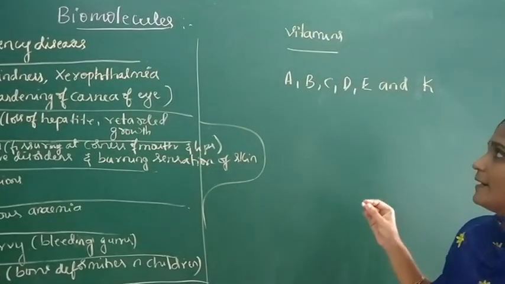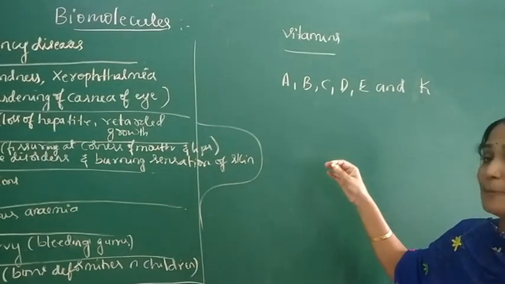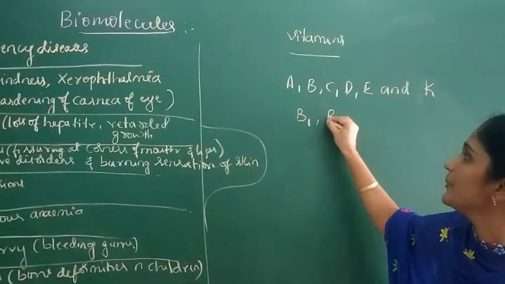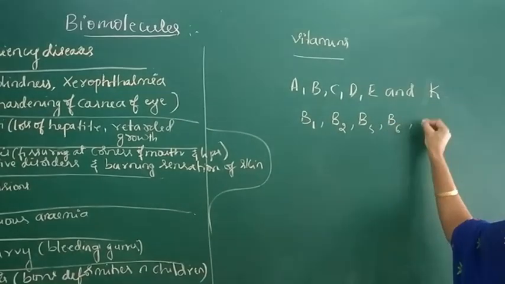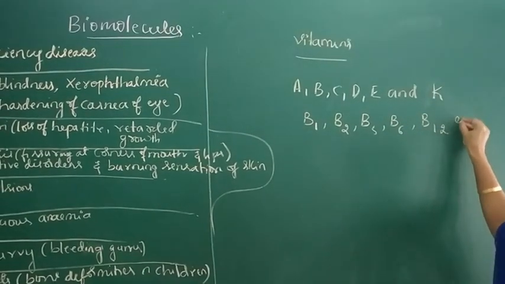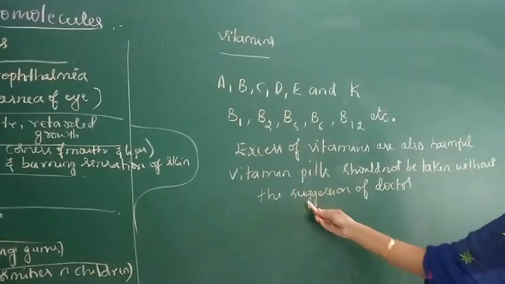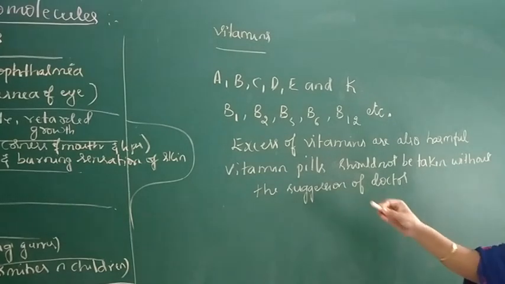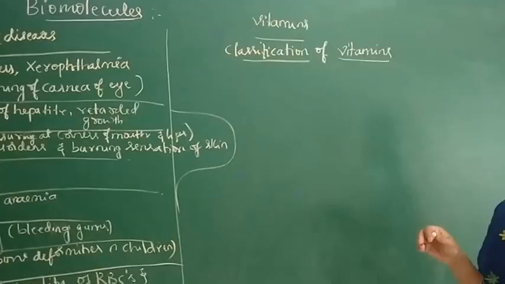Some of them are further divided into subgroups. For example, B1, B2, B5, B6, B12, etc. Excess of vitamins is also harmful, and vitamin pills should not be taken without the suggestion of doctors.